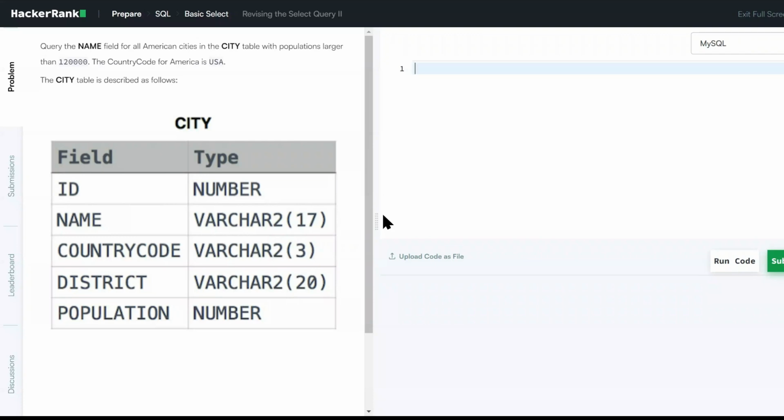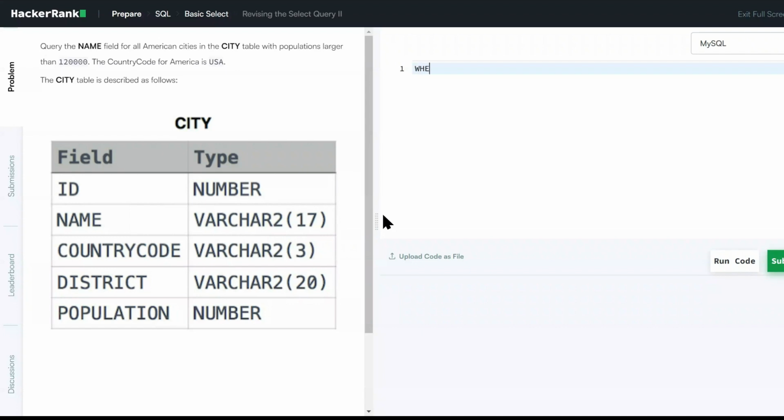This question is: query the name field for all American cities in the city table with population larger than 100,000. The country code for America is USA. So how will we start? We will first write a condition.